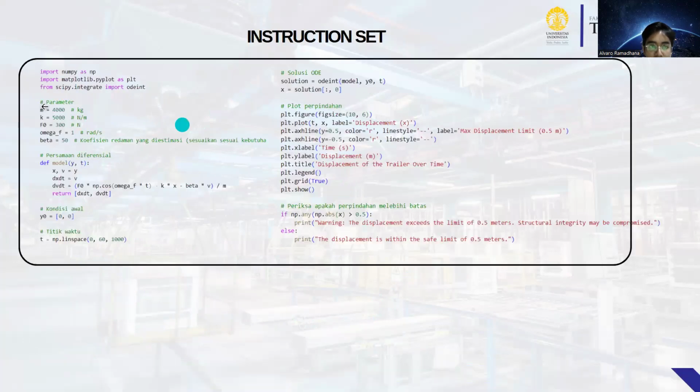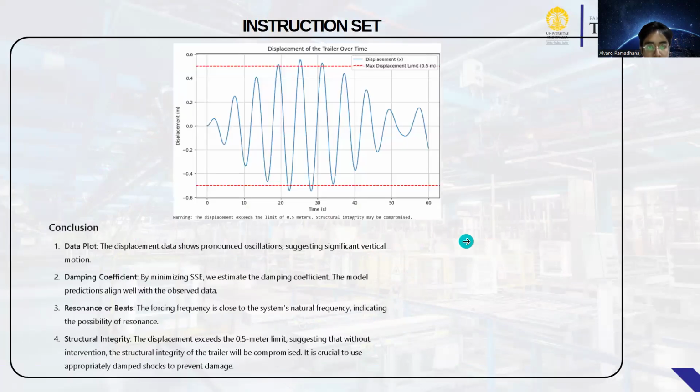Okay, this is the Python code for D, with the parameters and differential equation solved using ODE, and then this graphic shows the displacement of the trailer over time.